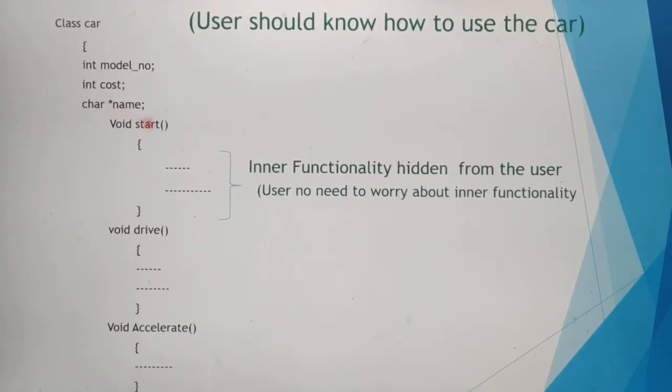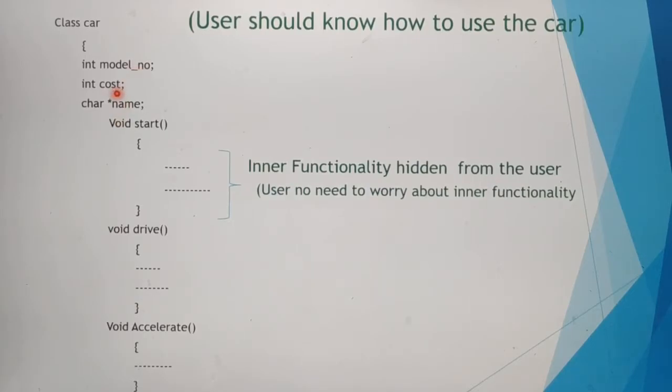Next we can see a simple example for this abstract data type. Here class car is an object. For this object car, three different attributes are given. These three attributes are called values: model number, cost and name. Next I have taken three functionalities. These three functionalities are simply called operations. So these values and operations are called the behaviors of this object car. Here this car is called an abstract data type. For this abstract data type car, I have taken three different values and three different functionalities.